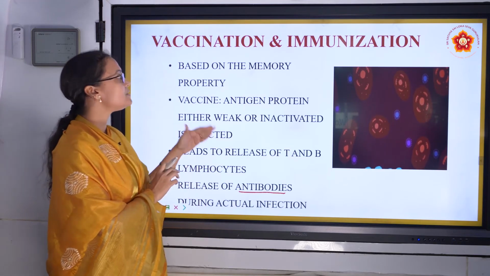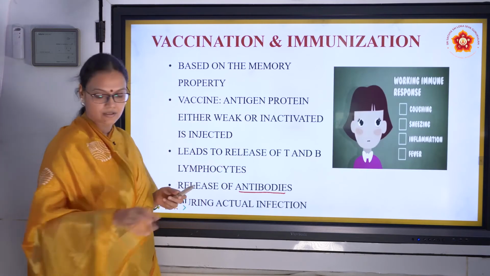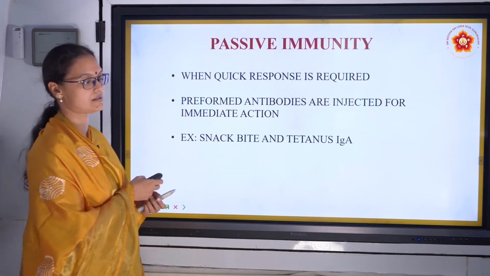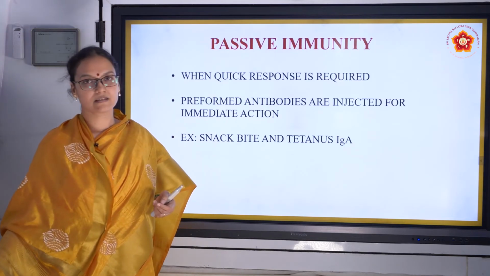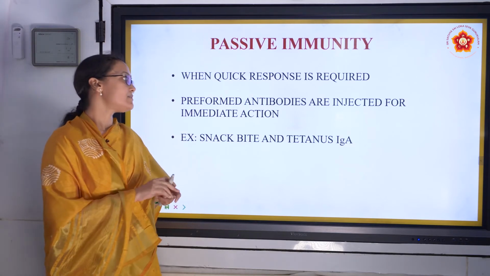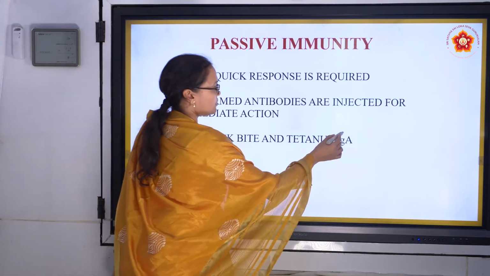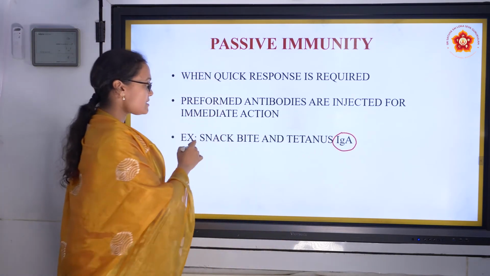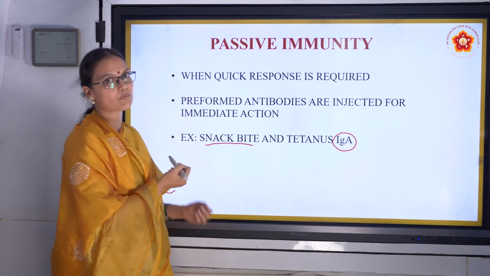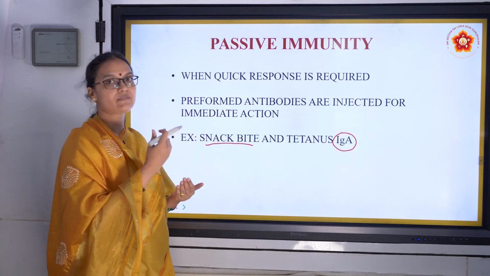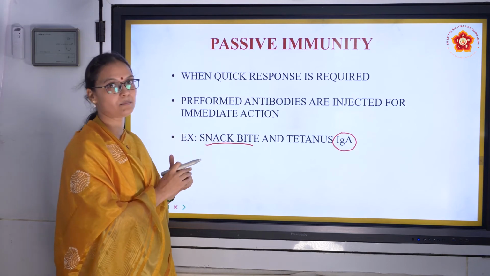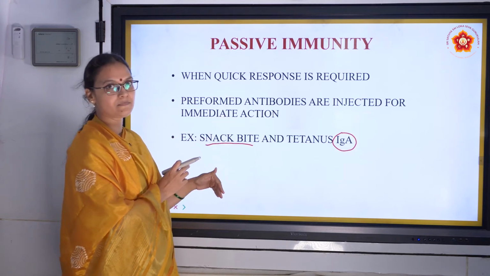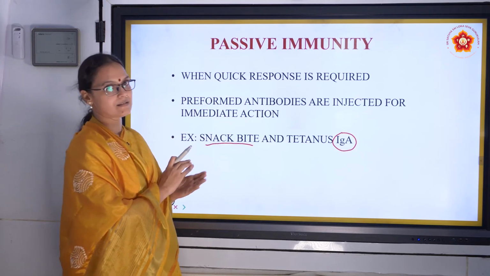So here we saw the example for active immunity, and then we are going to talk about passive immunity. As I spoke, passive immunity comes from an external source, right? Examples for passive immunity are IgA. We spoke about IgA, how the mother gives antibodies to the baby. Another example is snake bite. In snake bite, what do they do? They give anti-venom, right? They have poison inside their body. The antidote to this venom is given. So that is also external. So the immunity there is also passive immunity.